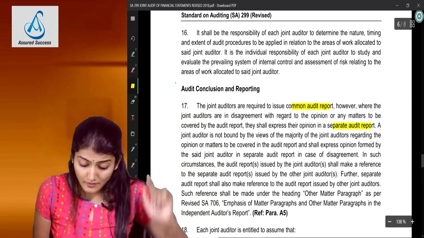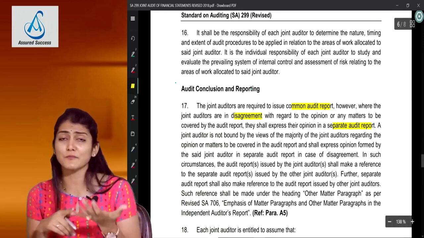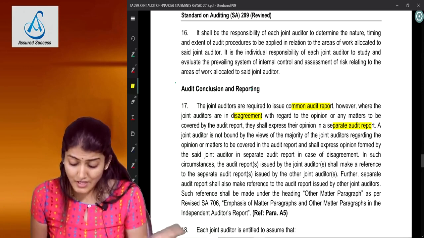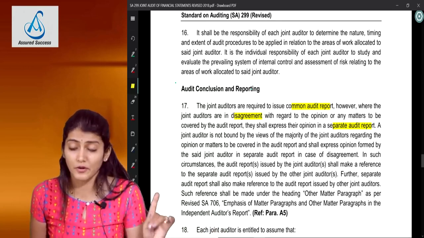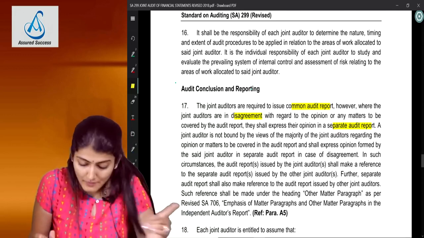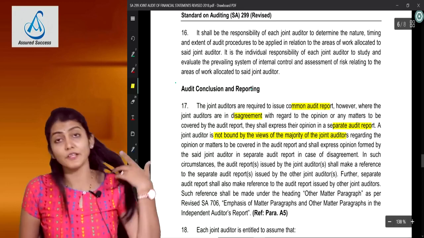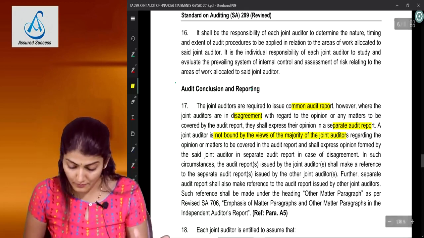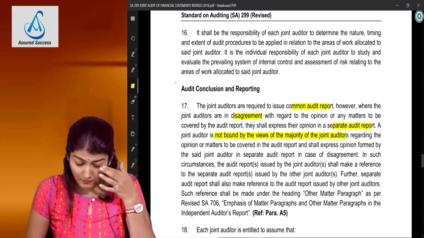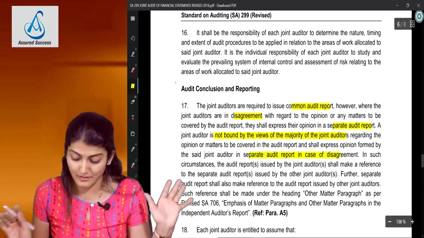However, when the joint auditors are in disagreement with regard to the opinion or any matters to be covered by the audit report, they shall express their opinion in a separate audit report. A joint auditor is not bound by the views of the majority of the joint auditors regarding the opinion or matters to be covered in the audit report and shall express the opinion formed by the said joint auditor in a separate audit report in case of disagreement.